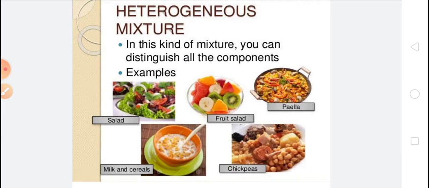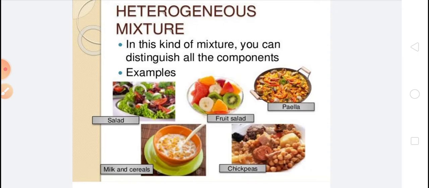For example, a mixture of sand and salt will have more salt at some places and less at other places. The sand and salt particles will not be evenly spread in the mixture. Hence, different parts of the mixture will show different properties.